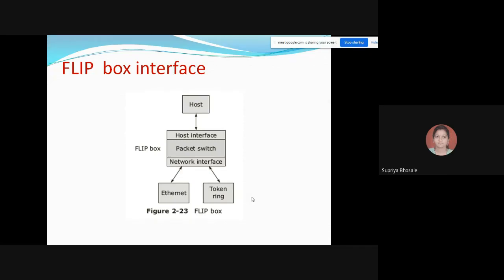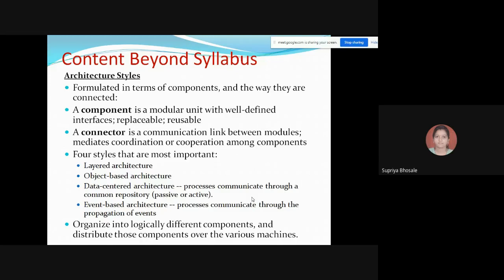So with this, we are ending the first unit, and content beyond the syllabus is also covered in these slides.